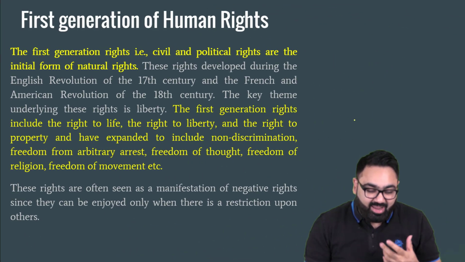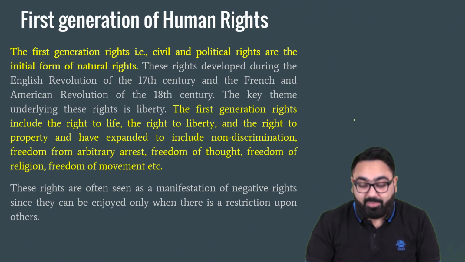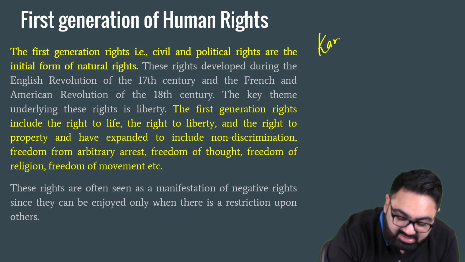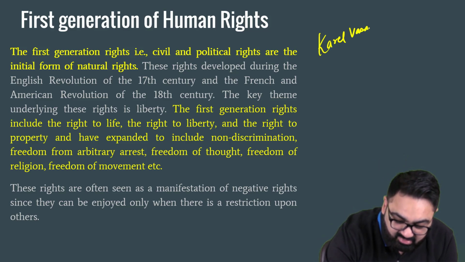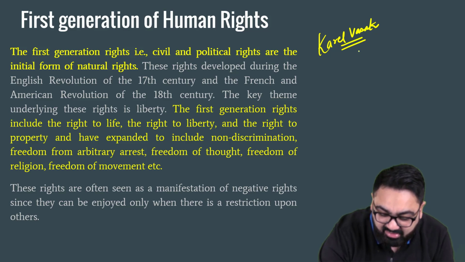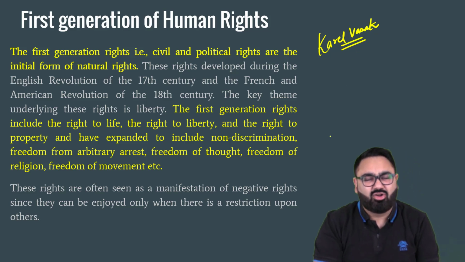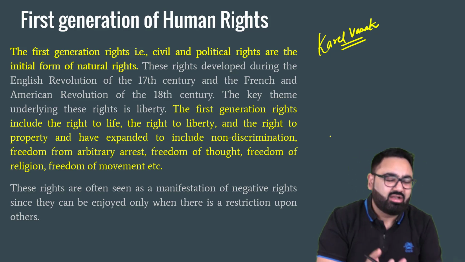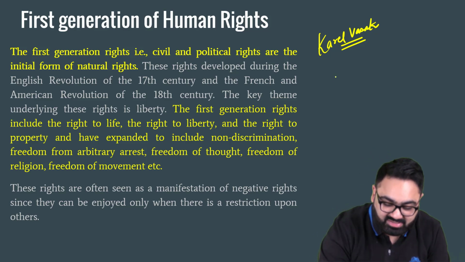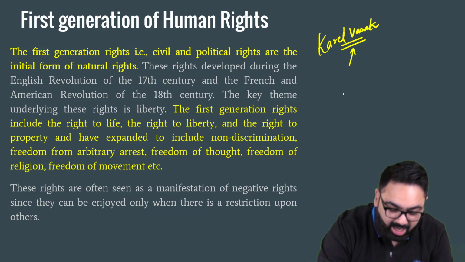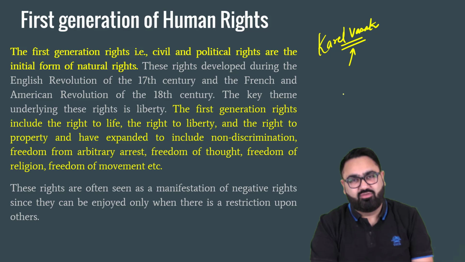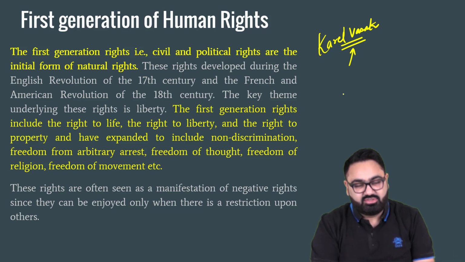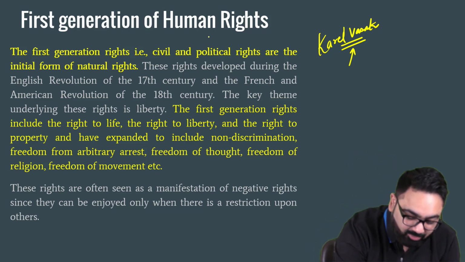Now, who actually gave this idea? The person who gave this idea is Karel Vasak. He is a Czech-French philosopher, basically a political philosopher. He has been teaching also, so he is half Czech, half French. He is a person behind this idea. So, how did he divide the different generations of human rights? First generation, these are called civil and political rights.